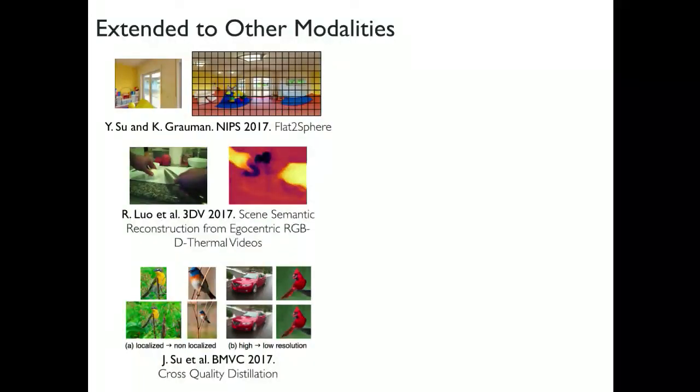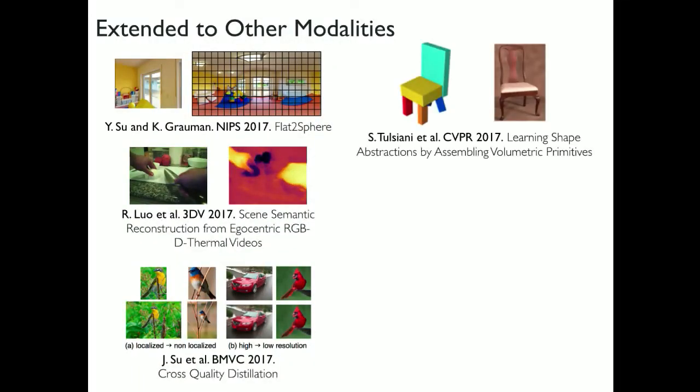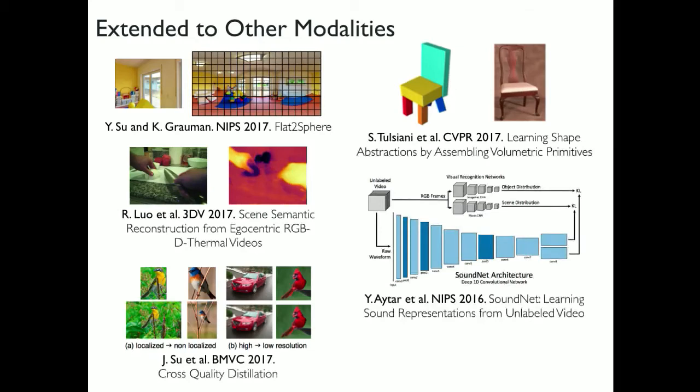And in fact, this work has been extended to other kinds of modalities where people have been able to transfer models between images and panoramic images, images and thermal images, images of different qualities, and also transfer models between shapes and images, and in fact, also transfer models to some modalities like sound, and also transfer models to translate between different languages.